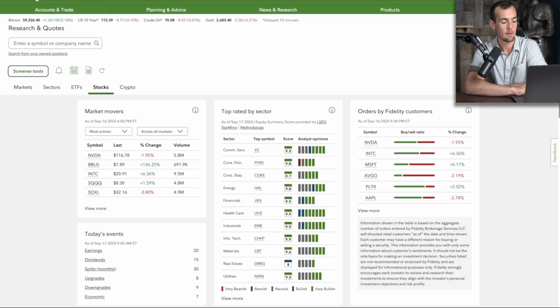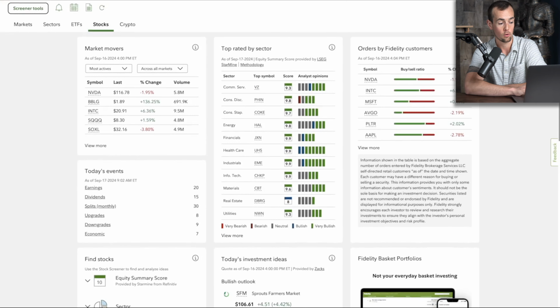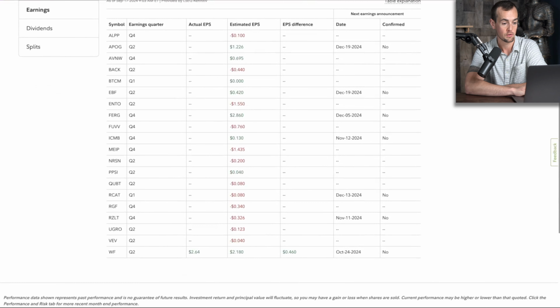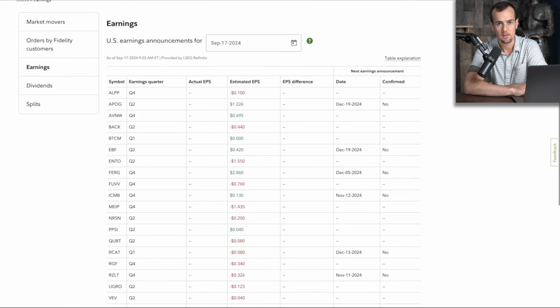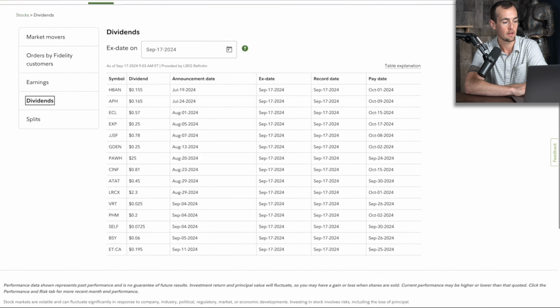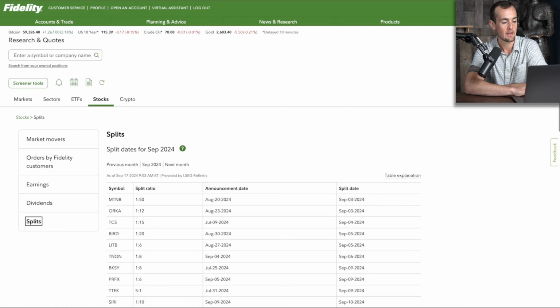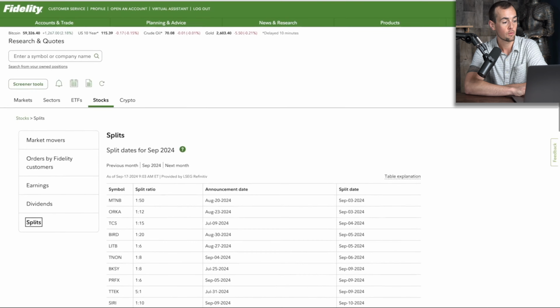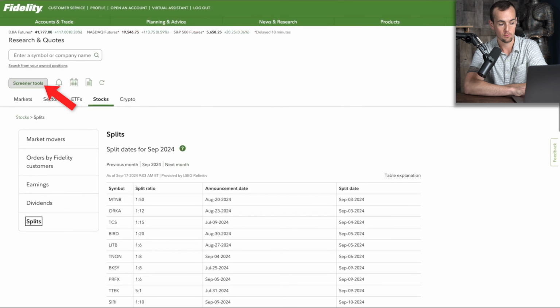But let's say, for example, you are looking for companies that are reporting earnings soon. You can click here, and this is going to give you a list of companies that are all expected to be reporting earnings soon. Now, it's not recommended to trade stocks around earnings, but again, this is where you would find that. You can also find companies with upcoming dividend payments by clicking on this, and this is going to show you companies that have stock splits that are planned out in the foreseeable future. But what I want to show you now is the actual screener tool for stocks.